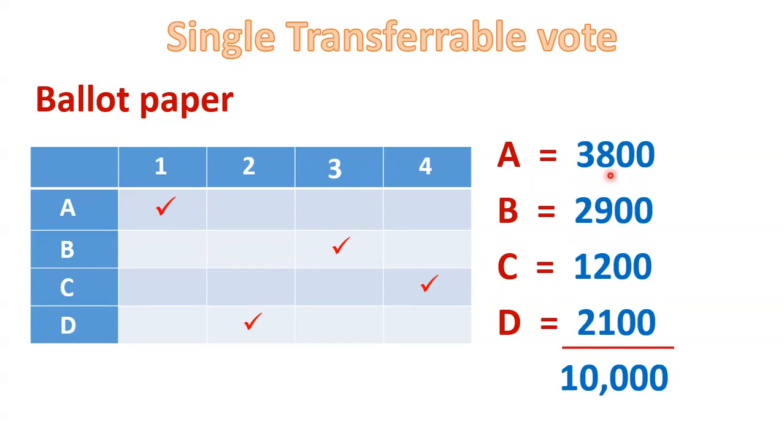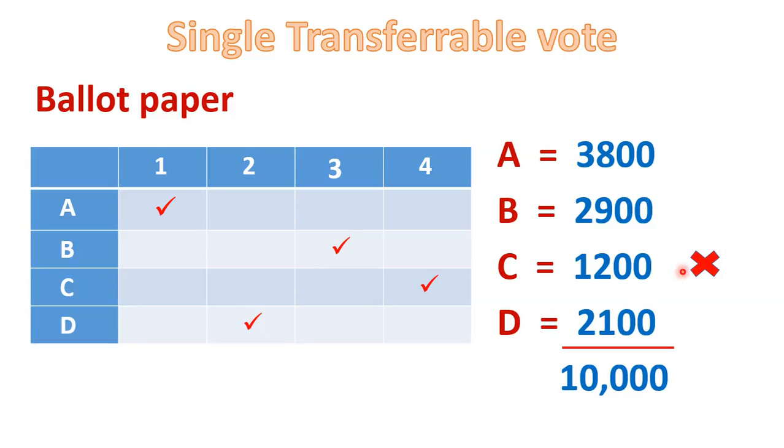But as we can see, A only got 3,800 votes, B got 2,900 votes, C got 1,200 votes and D got 2,100 votes. None of them got 5,001 or more votes. So now we have to eliminate one candidate. We will see who secured the minimum votes. Here we can see that candidate C secured the minimum votes, so candidate C will be eliminated.